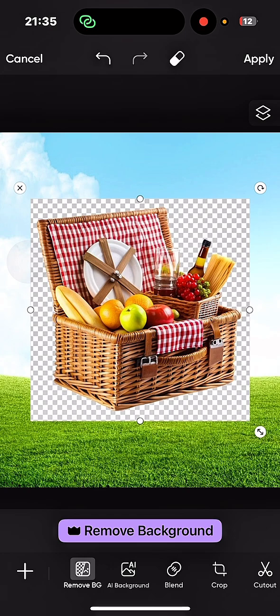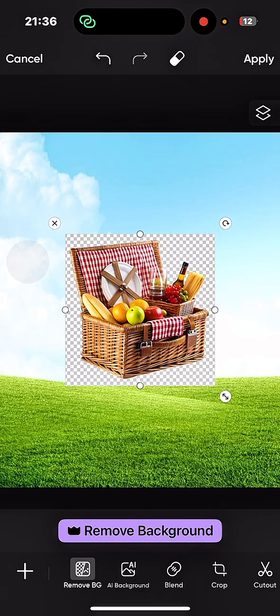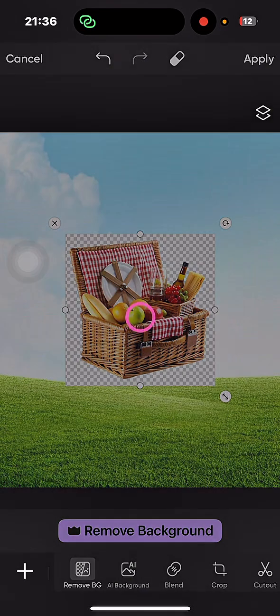But me personally, I have PixArt Pro. PixArt Pro is only 2,200 naira a month. Just save your two days' gari money and use it to subscribe for PixArt. It's worth it. You make more money designing for other people when you do that. Now, this, I'm going to remove the background. This is the background.